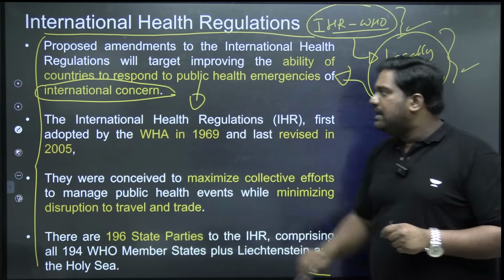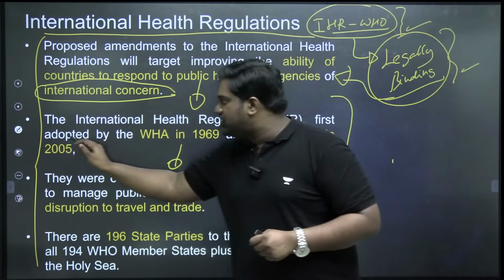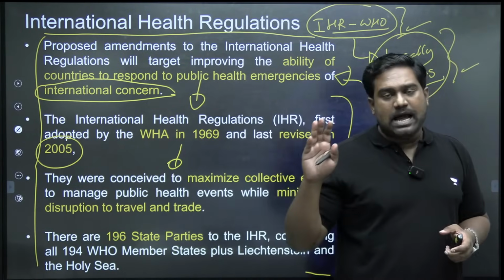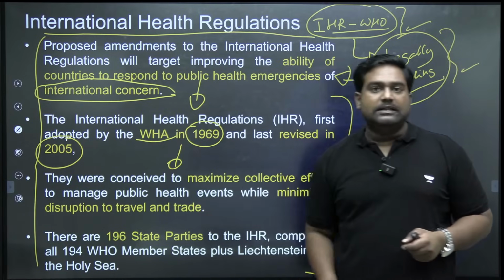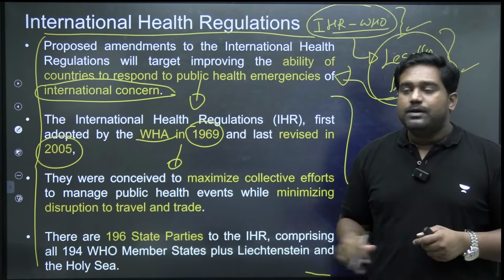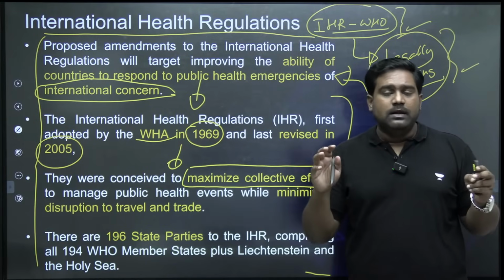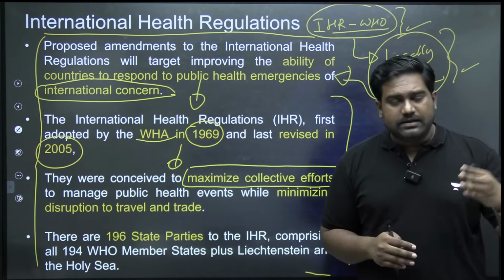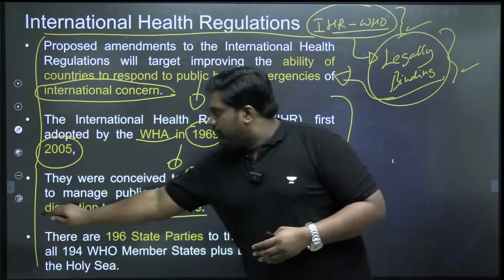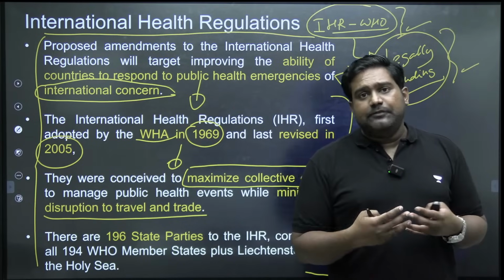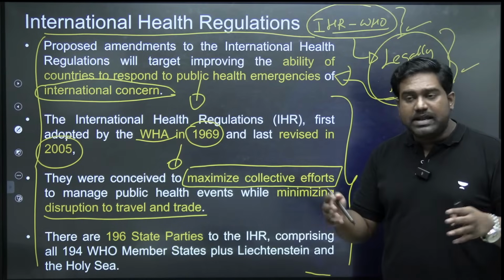So at the upcoming World Health Assembly, IHR is going to be revised for the first time since 2005. The last revision happened in 2005. It was first brought out in the year 1969 by the World Health Assembly under WHO. So under this, the goal is to maximize the collective effort, the global cooperative effort that is needed to fight public health risks of international concern. That is specified. Because countries have to work together, they have to pool their efforts and resources together to fight such deadly global diseases which have a transboundary impact.